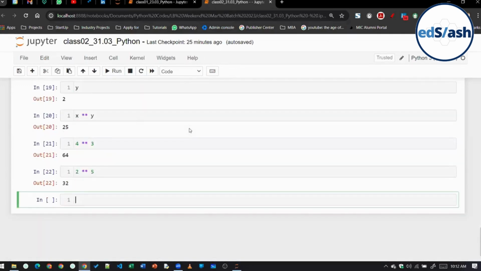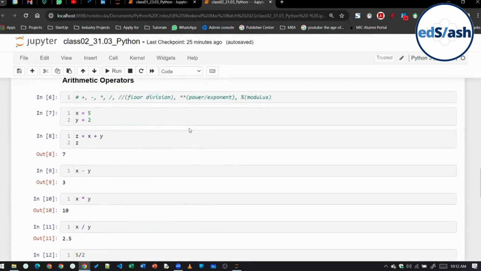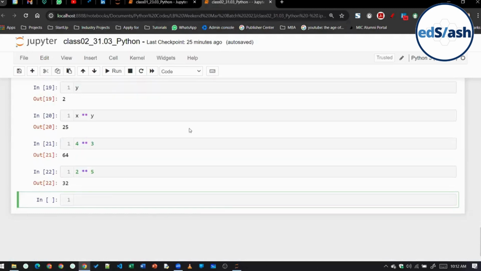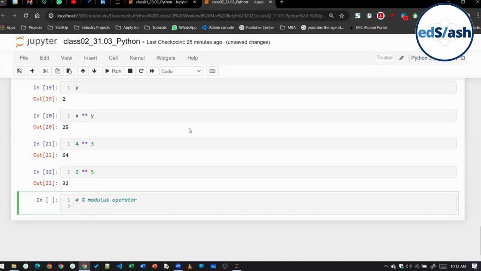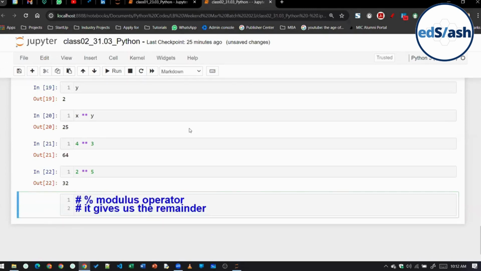Then next is your modulus operator. Okay. Now, what happens in case of modulus operator? Anyone? Any idea? What is modulus operator? Remainder, exactly. Modulus operator is basically remainder. It gives us the remainder.